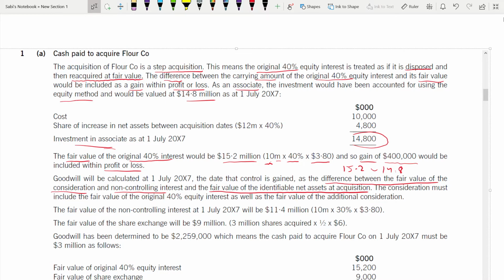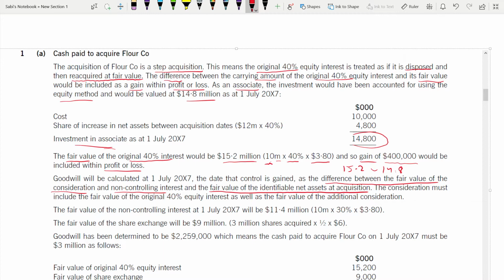So the consideration must include the fair value of the original 40% equity interest as well as the fair value of the additional consideration. Understood? You have to write it in sentences, by the way, my dear friends. Write it first, then do the calculation. So the fair value of the NCI at 1st of July.